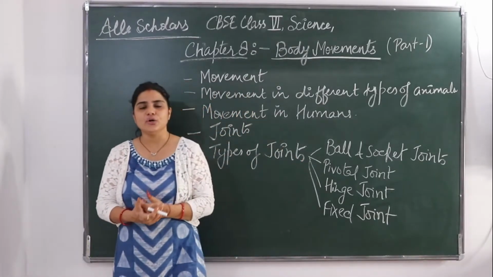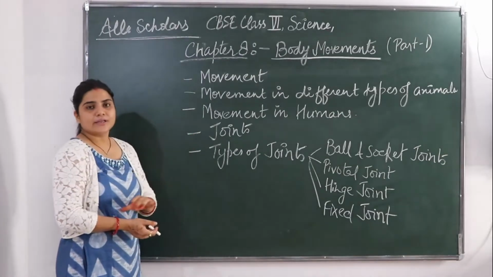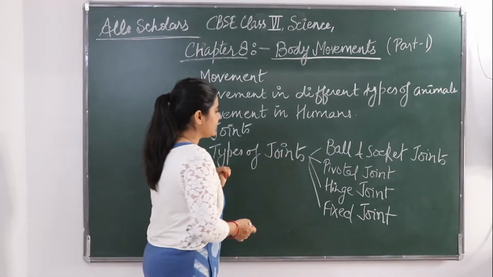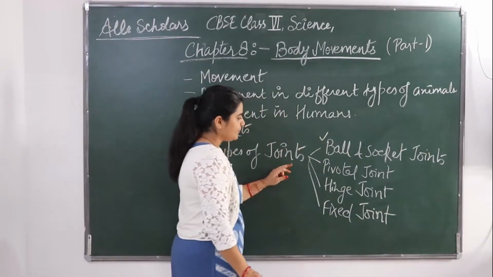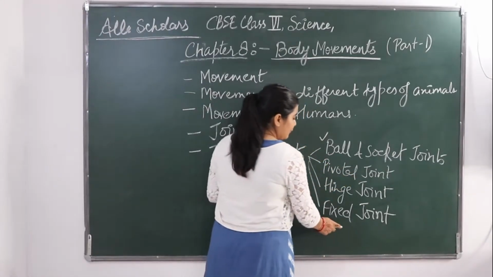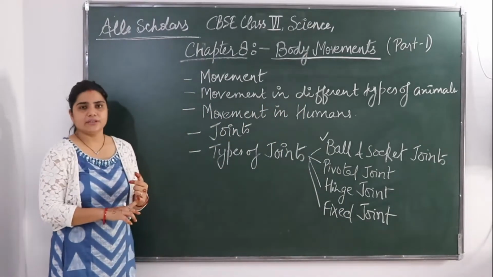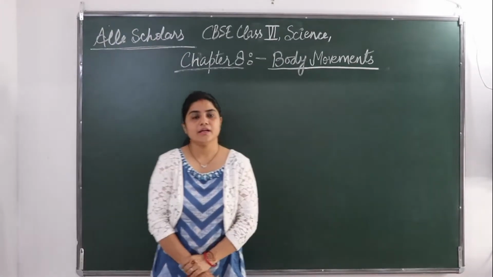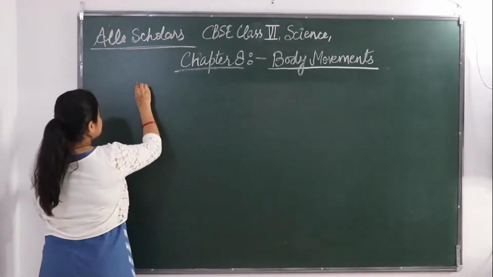Next we will see the movement in humans, how movement in human beings is conducted. So we will study joints, what a joint is, and the different types of joints. We are going to study 4 types of joints: the ball and socket joint, the pivotal joint, the hinge joint, and the fixed joint. All these will be explained in detail along with their functions. So let's start with movement. In body movements, first we will see what the word movement means.